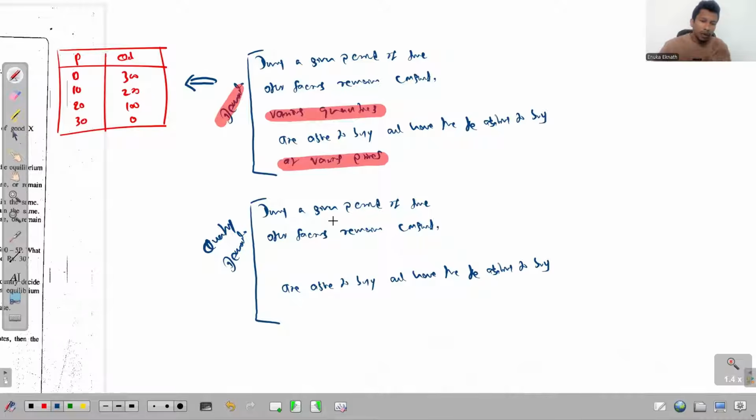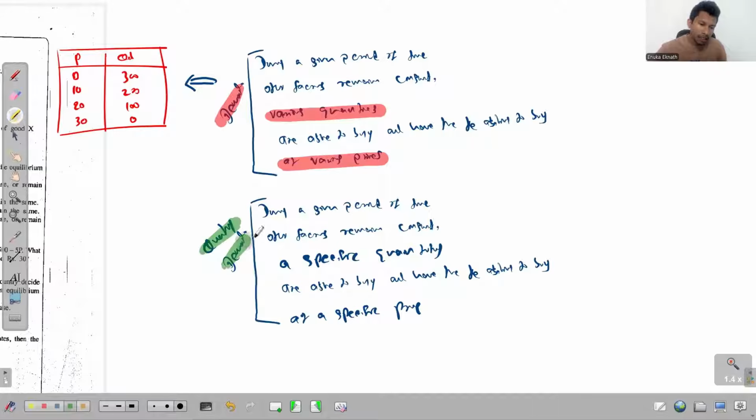Now we say during a given period of time when other factors remain constant, a specific quantity that the consumers are able to buy and have the ability to buy at a specific price, we recognize as the quantity demanded.